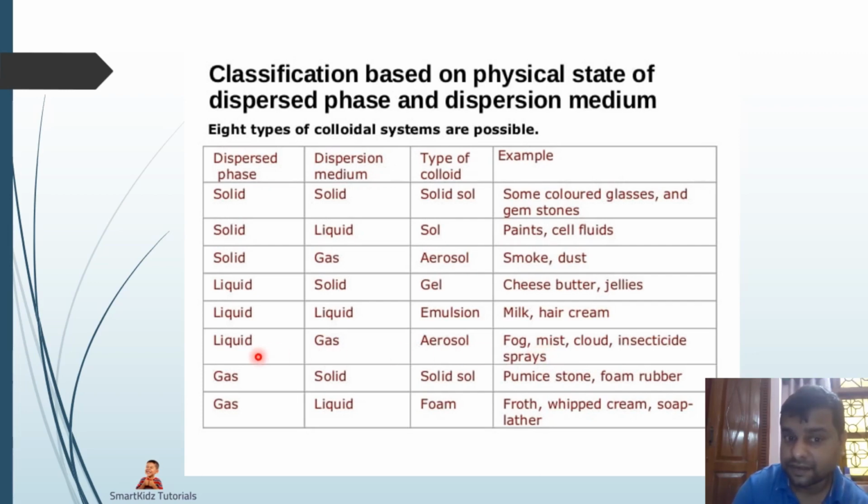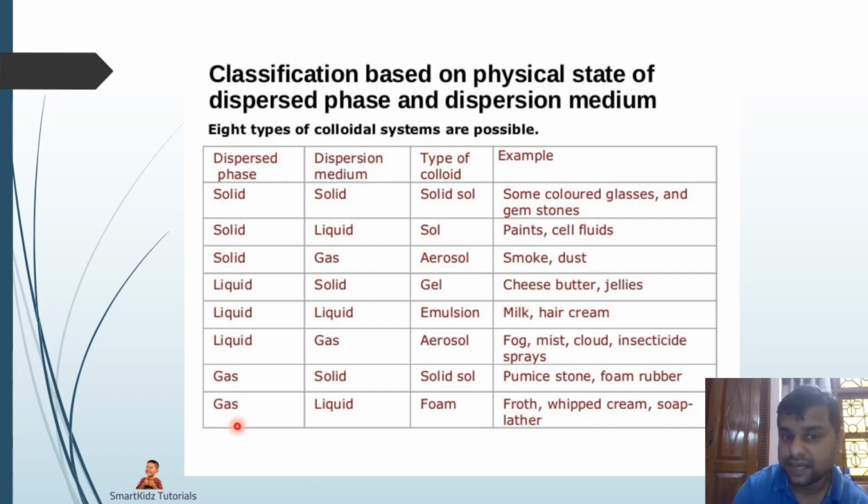So when it is in the cylinder, it is in the dispersed phase, but when we release the pressure, it comes out as the dispersion medium, that is in the form of a gas. Then when the dispersed phase is a gas and the dispersion medium is solid, we get solid sol. That is different from the sol, where the dispersed phase is solid and the dispersion medium is liquid.